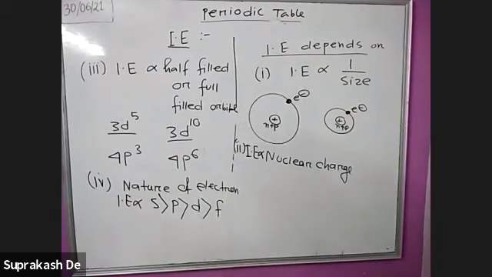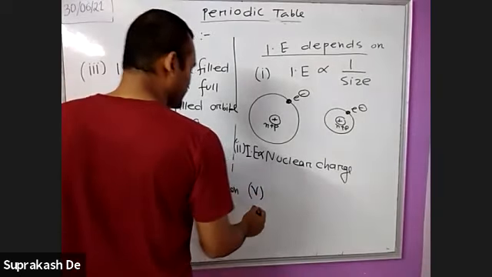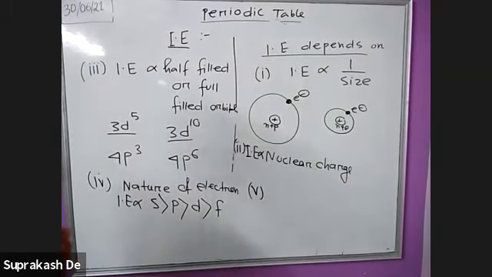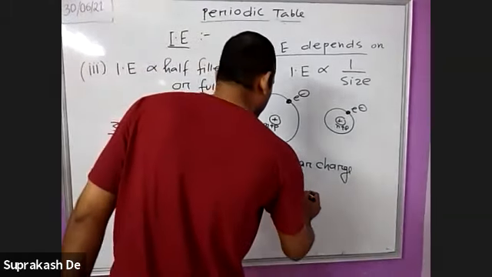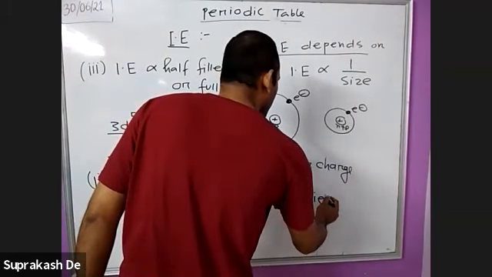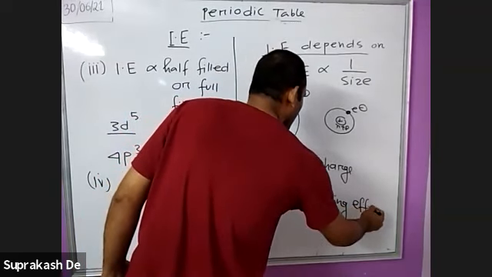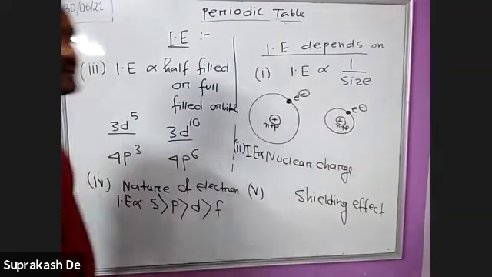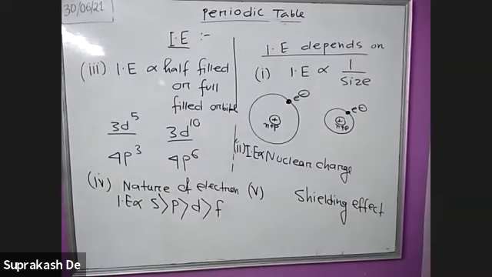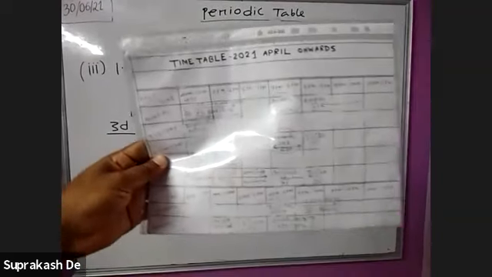Next, number 5, a very important property. This is called the shielding effect, another name for which is the screening effect. Suppose now you are attending the class and I hold one paper in front of the camera.